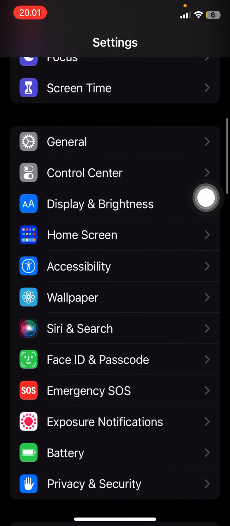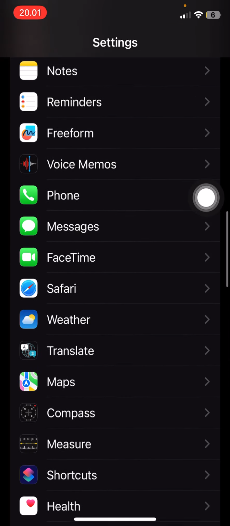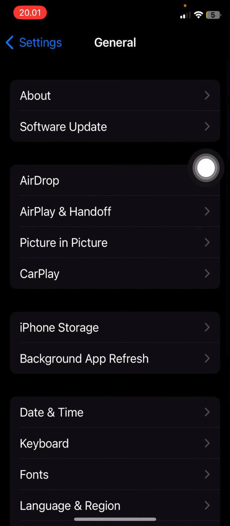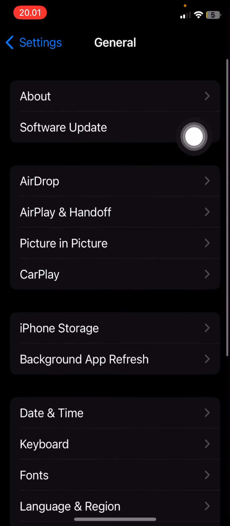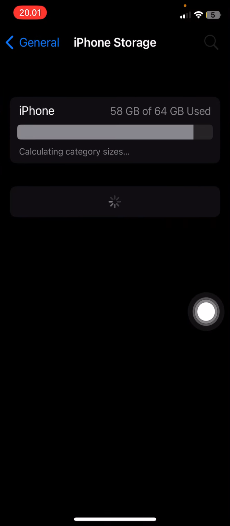In this video I'll be showing you guys how you can clear up your iPhone storage. So go to the settings here and you're going to select general, which is this one if you didn't see that. Go to iPhone storage first to see how much space you have left.